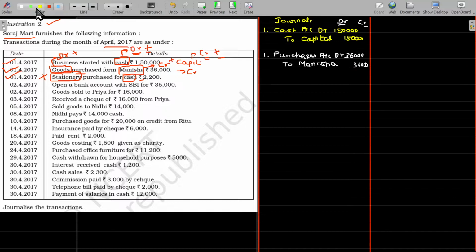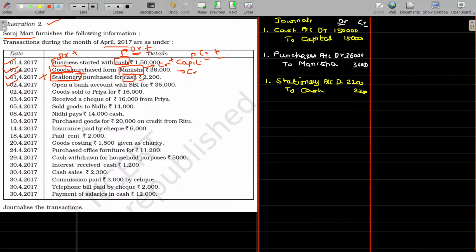The entry being stationery account debit to cash. I have paid the money immediately, to cash account. The value being 2,200. Is that okay?